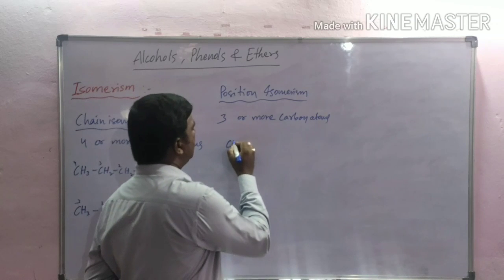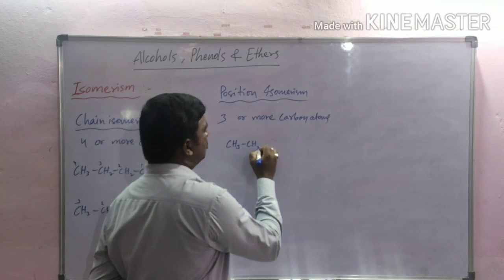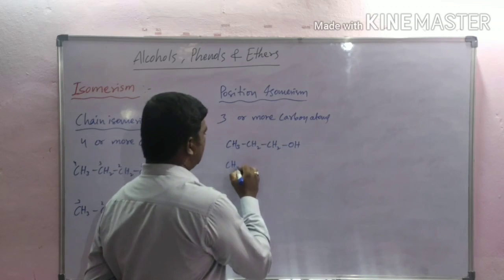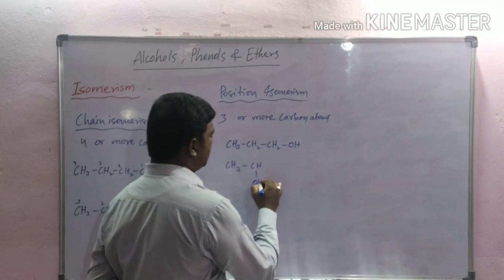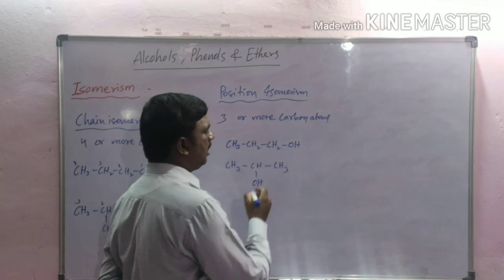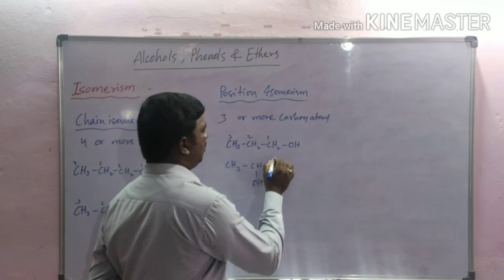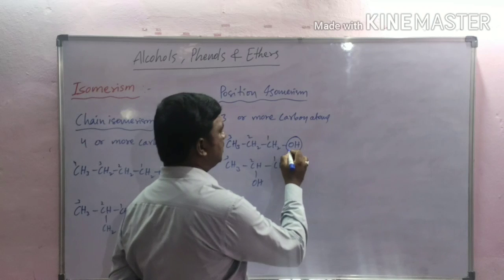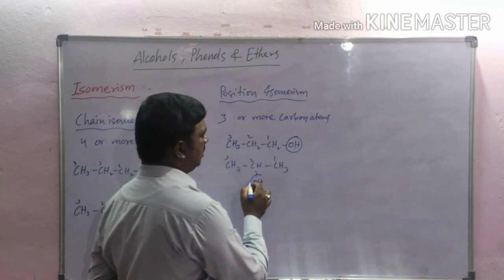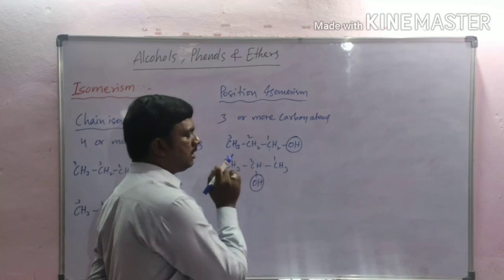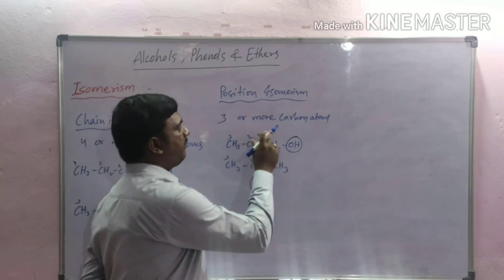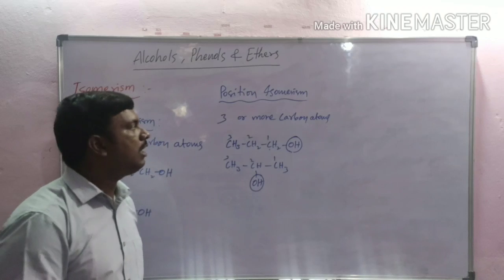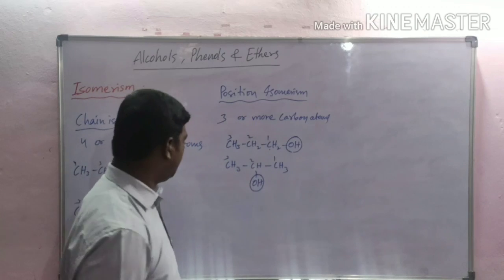For example, here CH3CH2CH2OH and CH3CH(OH)CH3. In this compound, hydroxyl group is present on first carbon. In this compound, hydroxyl group is present on second carbon. They differ in the position of functional group. It is called position isomerism.